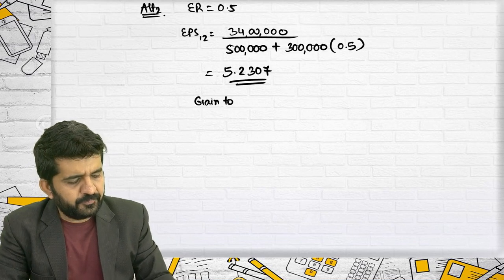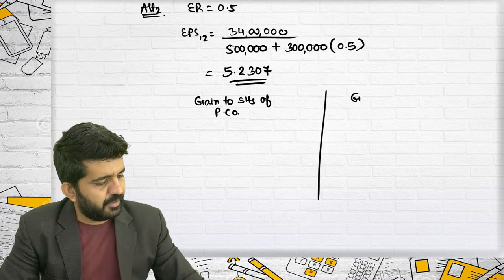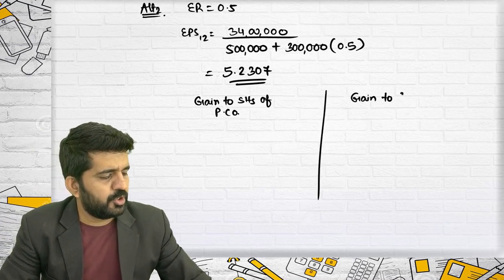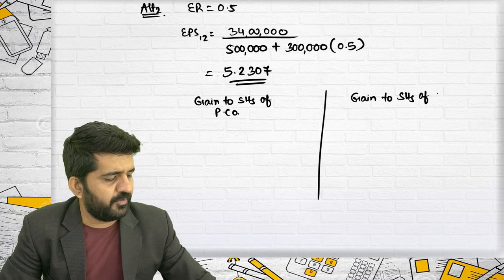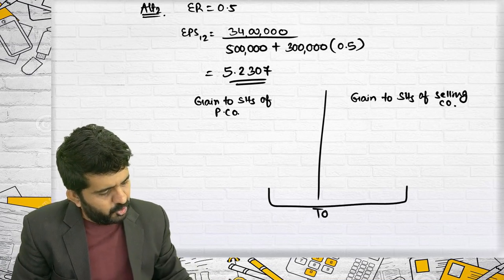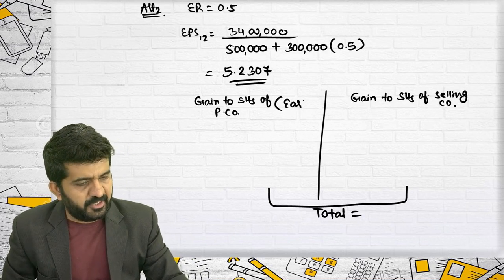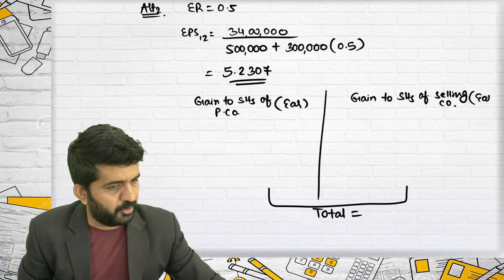Gain to shareholders of purchasing company. Gain to shareholders of selling company. Total. This is based upon earnings. This is also based upon earnings.